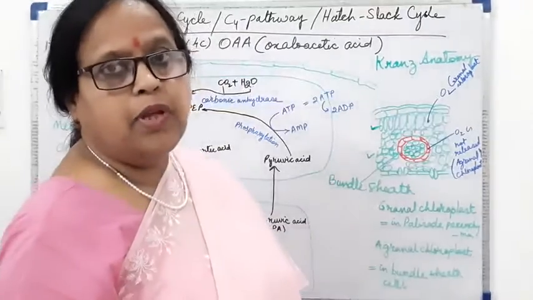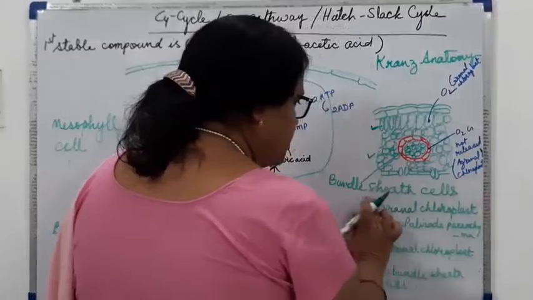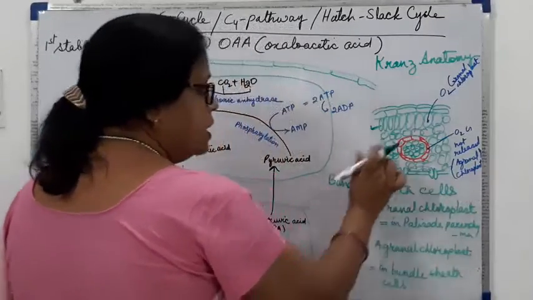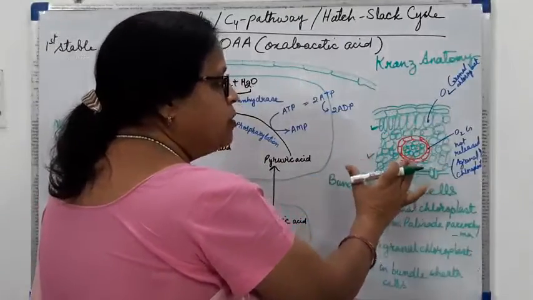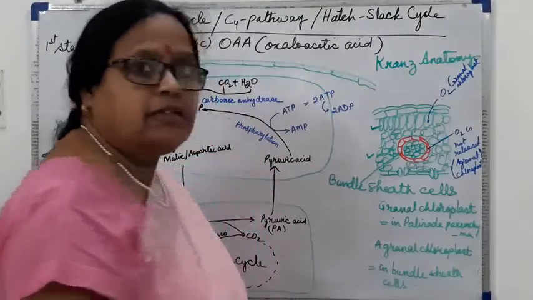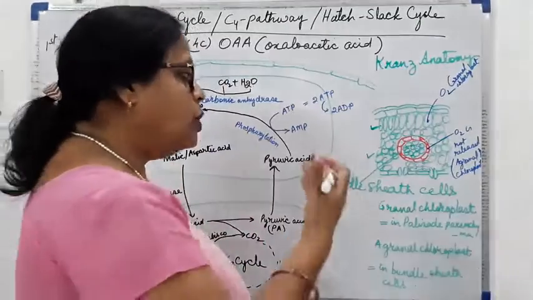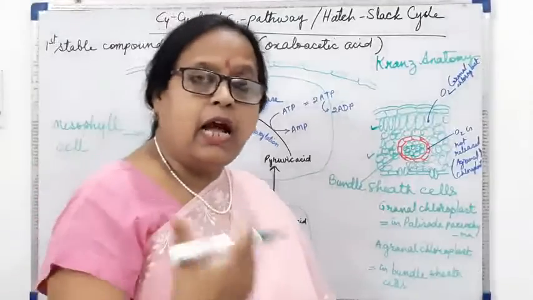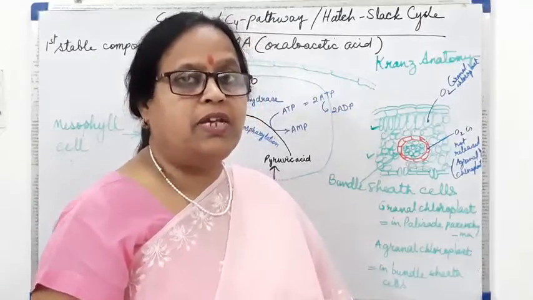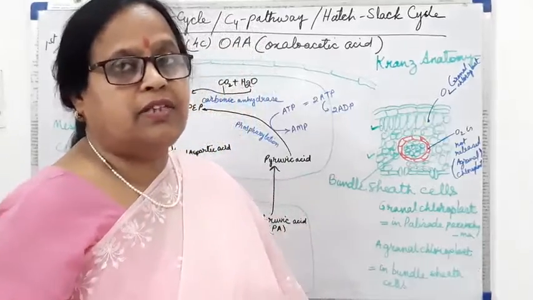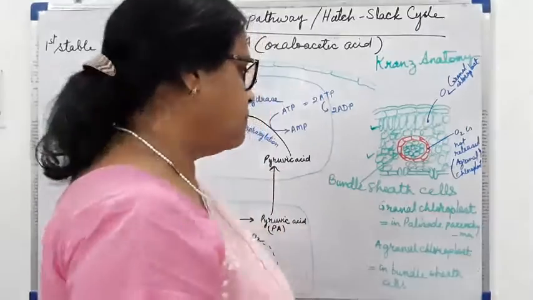So we call them bundle sheath cells. And because of the presence of bundle sheath cells around the vascular bundle, this type of anatomy of the plants is called Kranz anatomy, and this Kranz anatomy is developed in those plants which have adapted themselves for the process of photorespiration. Means they are able to escape the losses due to photorespiration.